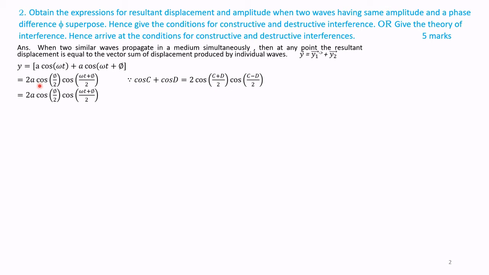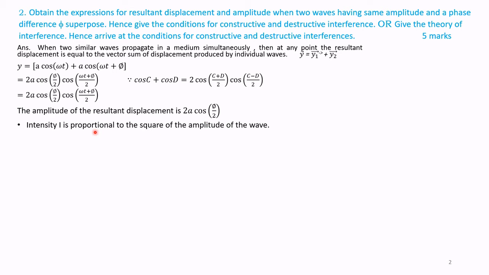Hence, in this equation, cos of omega t plus phi by 2 is the cos function, and 2a cos phi by 2 is the amplitude of the resultant displacement.